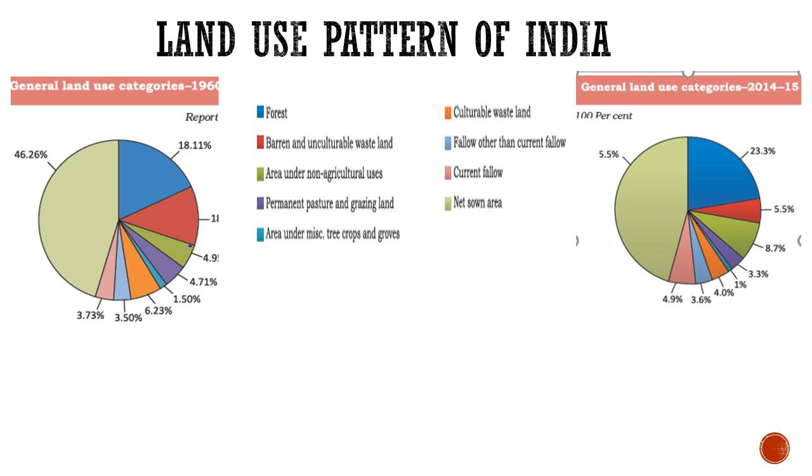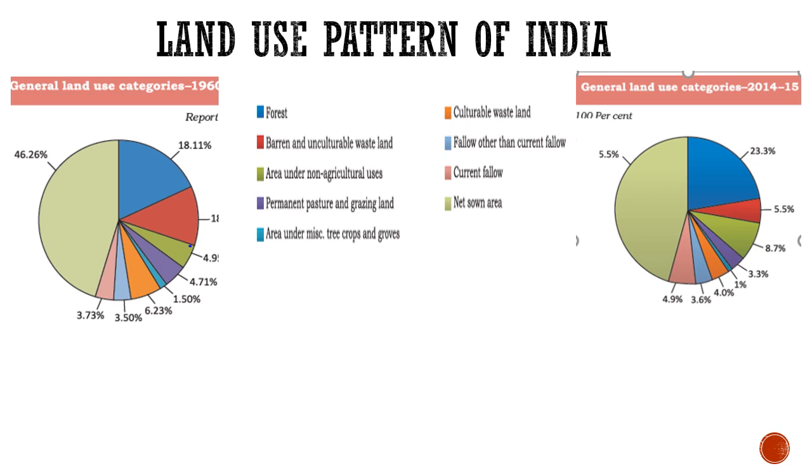And the arable land means the area, net sown area. The percentage of net sown area was 46.26% in 1960-61, and that has come down to 45.5%. So that is, although we are very lucky, no this much percentage of arable land is found in any country. If we see the total agricultural land of our country, the percentage of it is highest in the world. So this is the land use pattern of India.